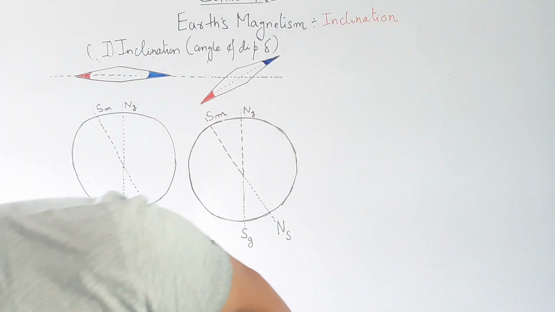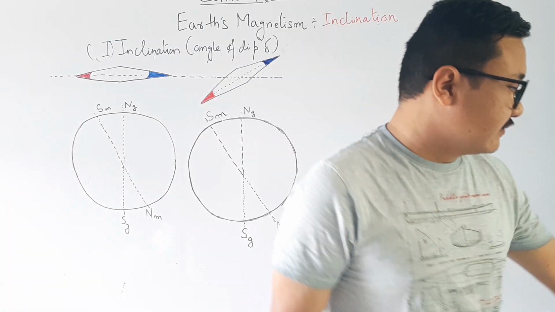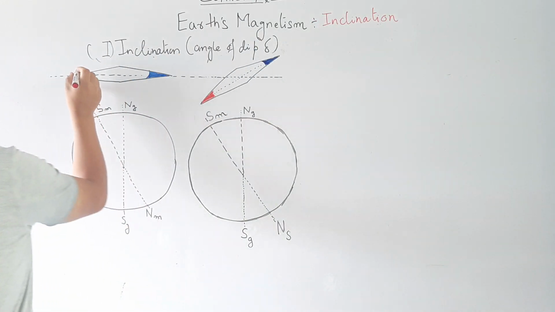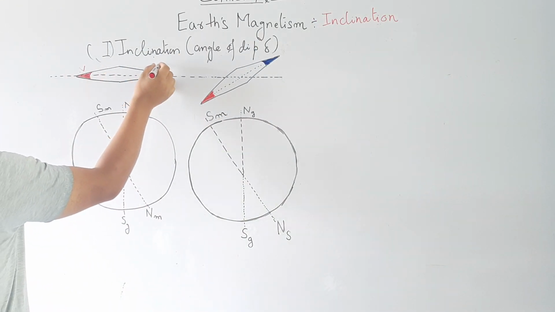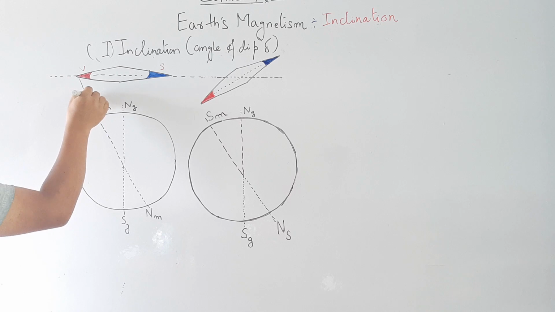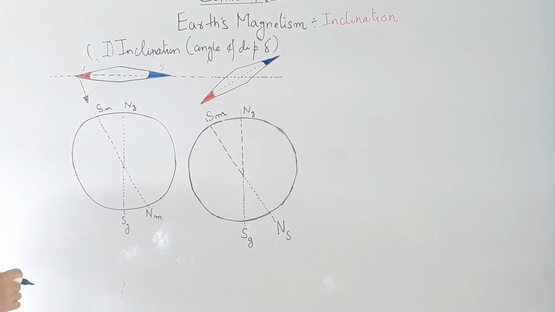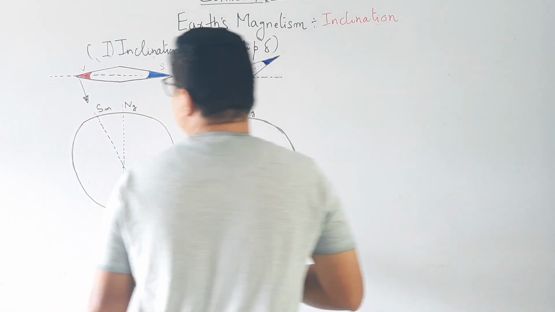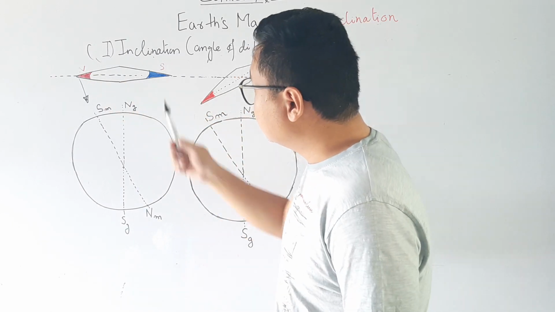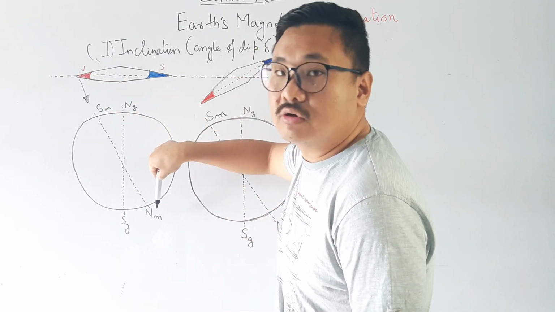This north pole is attracted by the south pole of our Earth in this fashion, because unlike poles attract each other. Now, this is my south and this is my north.